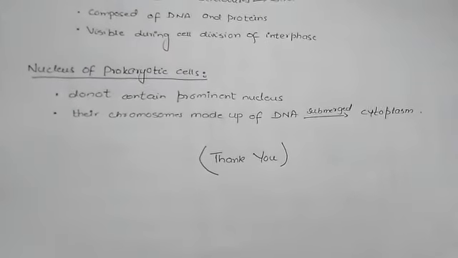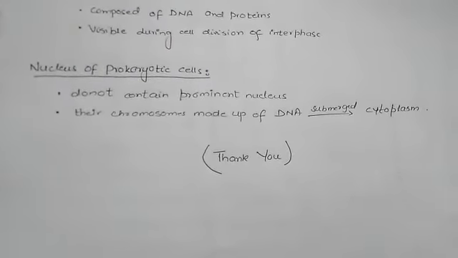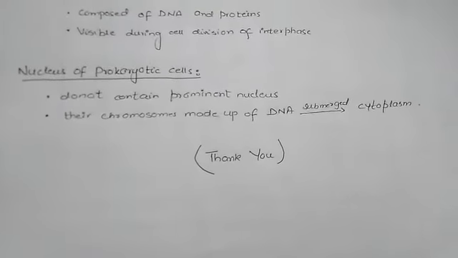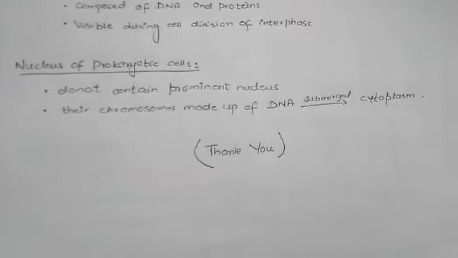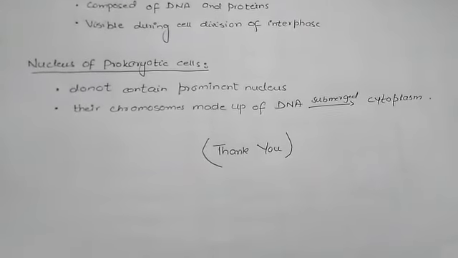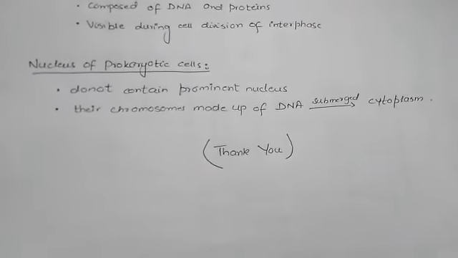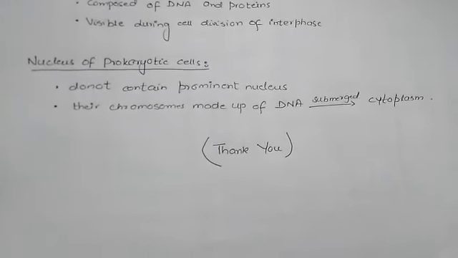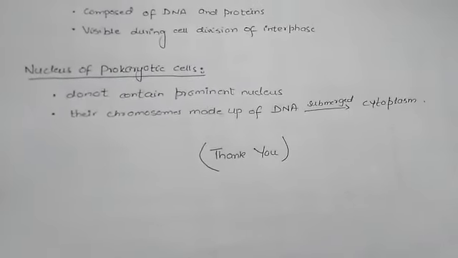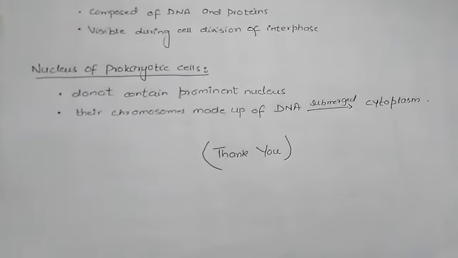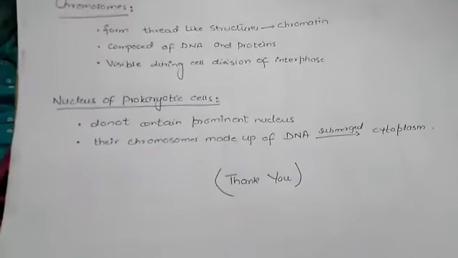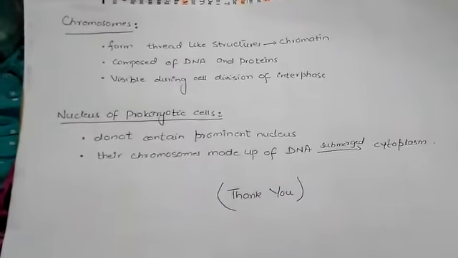They don't have a membrane-bounded nucleus. The next point is that prokaryotic cells have a nucleus made up of DNA only, and that DNA is submerged in the cytoplasm. Thank you.